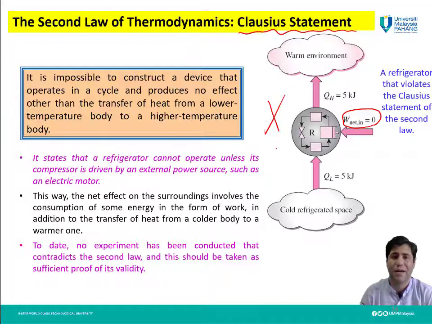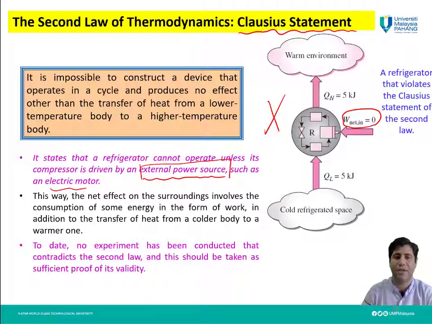But the main important thing about this statement is this external power source. In other words, without any external power, we cannot transfer this thermal energy from the lower temperature body to the higher temperature body. So we need an external power source like an electric motor.